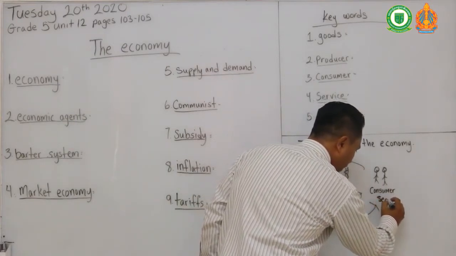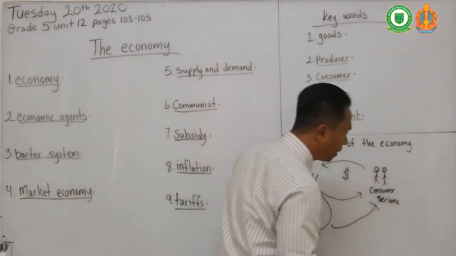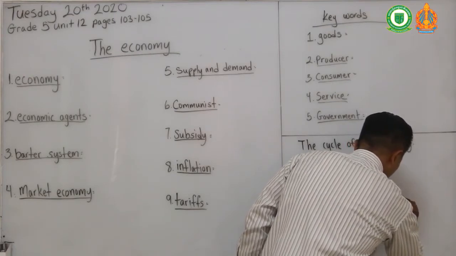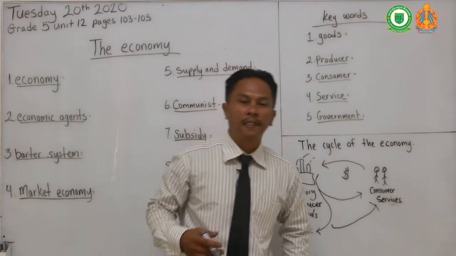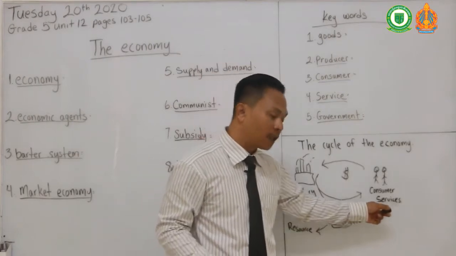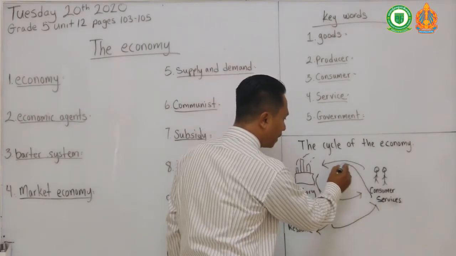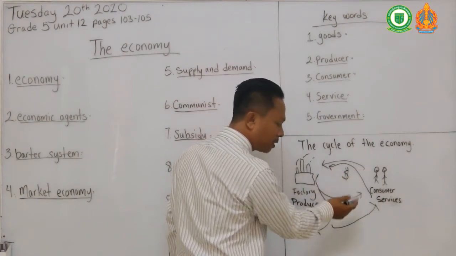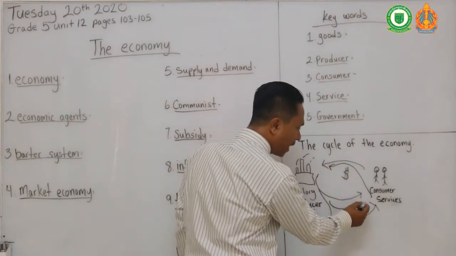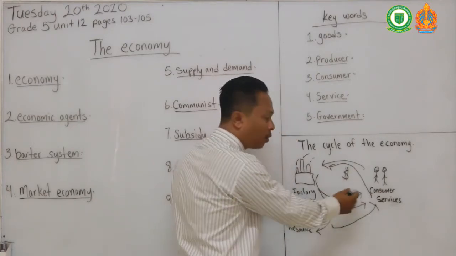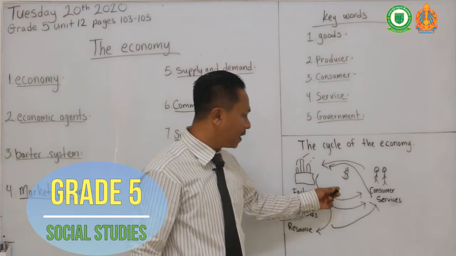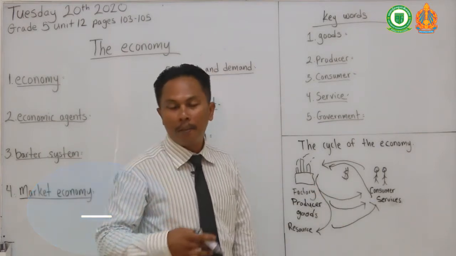And another thing with consumers, they provide services. Services is like a job or work that you pay somebody to do. So services we give to the factory, and in return, when we do work or a job for them, we get money back. So the money goes in a circle motion. And that's the economy. And this right here is called a market economy.